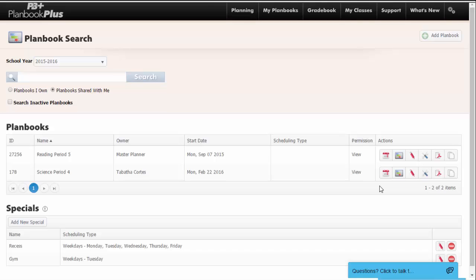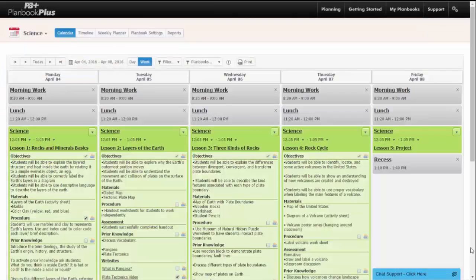Tabitha is going to go through and show you how to share your Planbooks with your students. Ruth went over the different settings you can set for your students to see specific elements in your Planbook. I am going to quickly go over the different icons you'll see in the calendar view once you have set those settings.